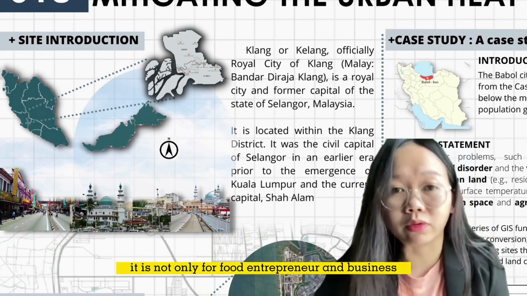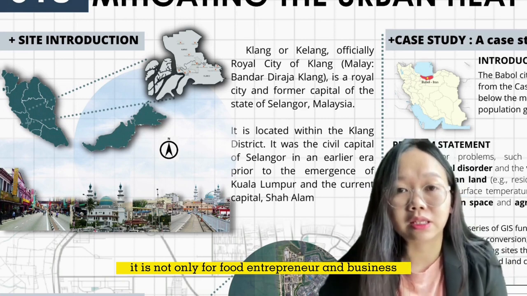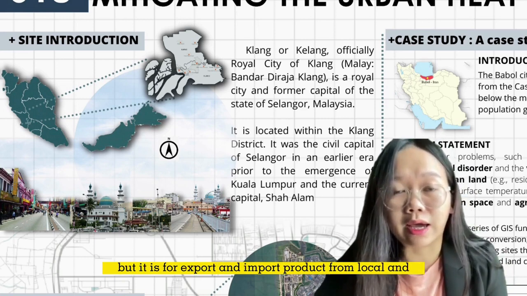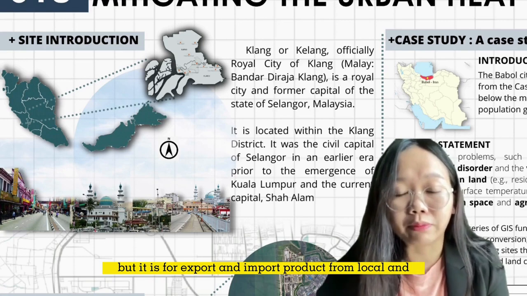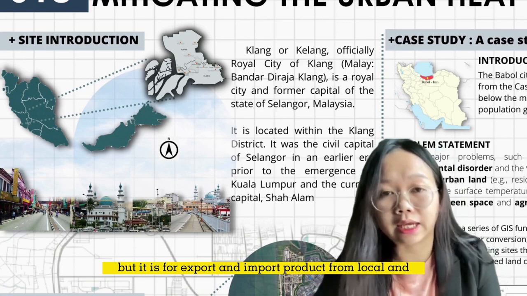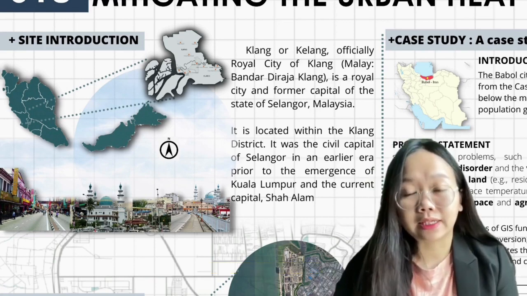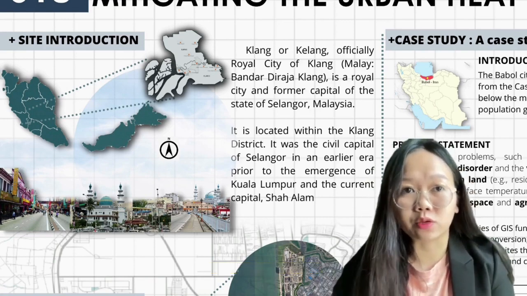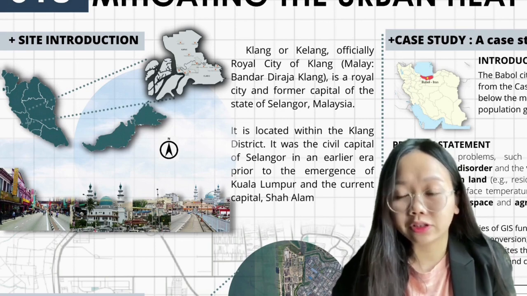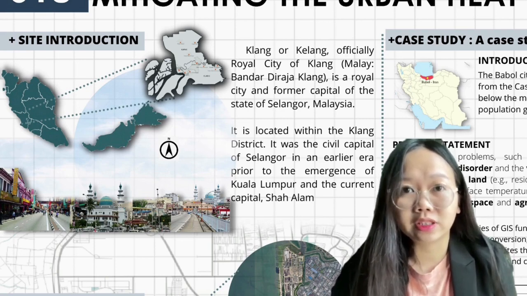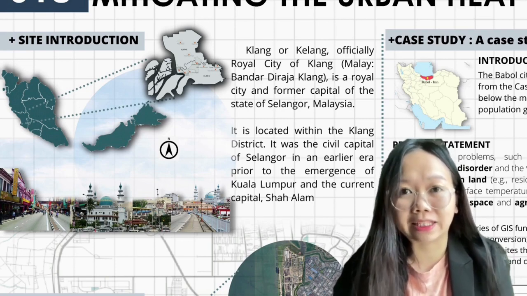It is not only for food entrepreneurs and business, but also for export and import products, local and from overseas. Port Klang is very important to Malaysia because of a number of load centering and hubbing strategies pursued since 1993.